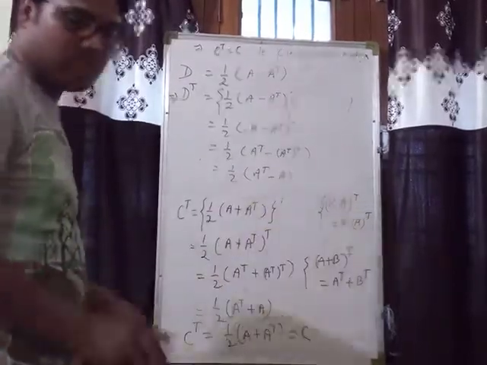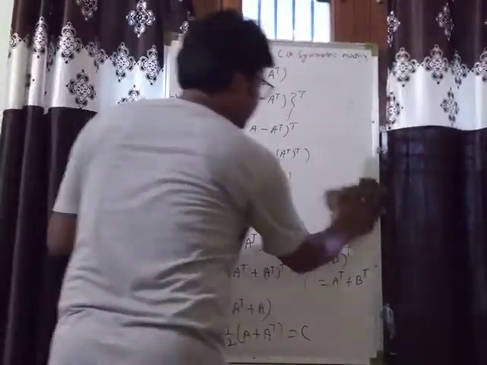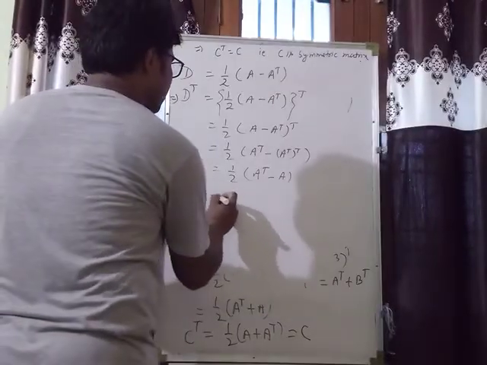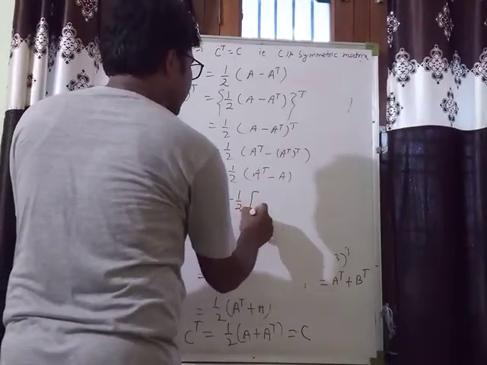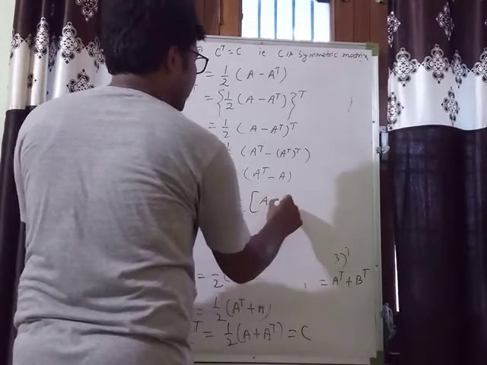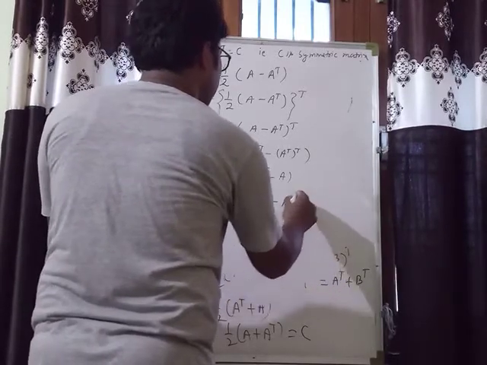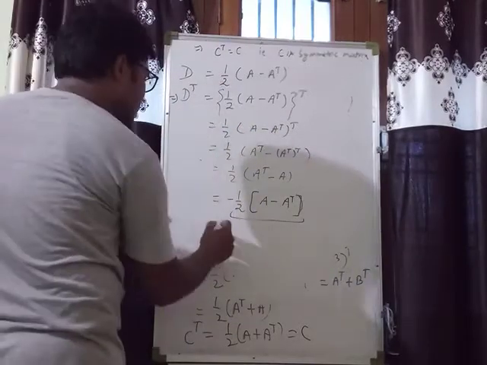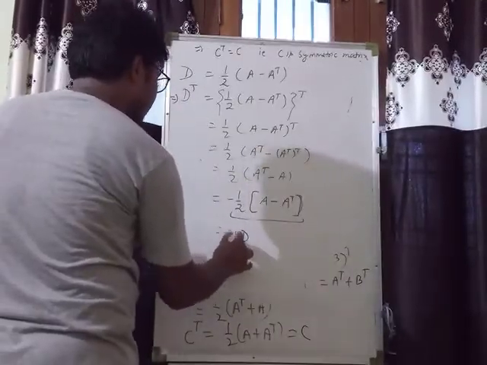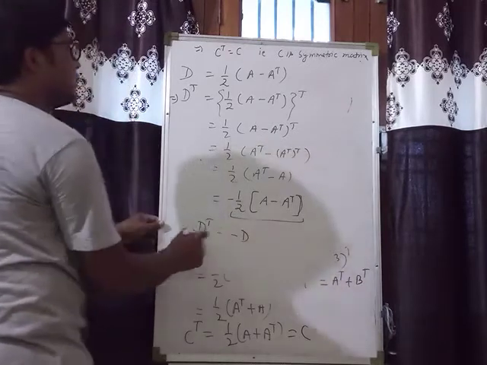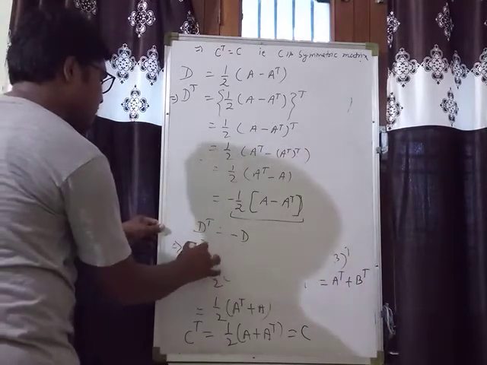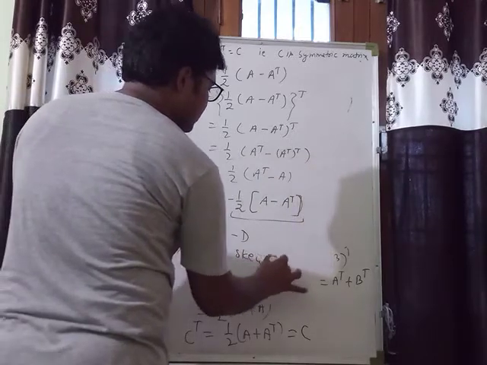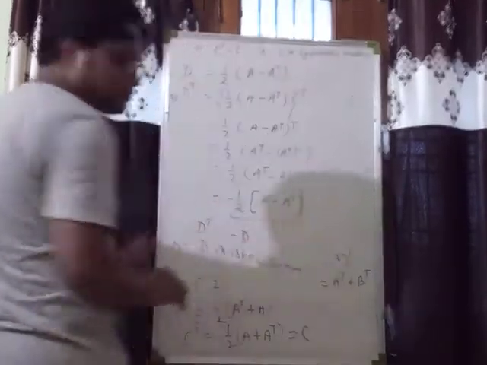Okay, if we take minus 1 common, then what we have is minus half, and it will become plus A minus A transpose. Now you can see, that is your D. So that is minus D. So D transpose is minus D. Clearly D is what? D is skew symmetric. We just proved skew symmetry, so again this is proved.